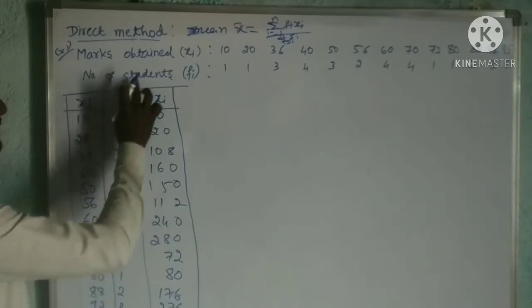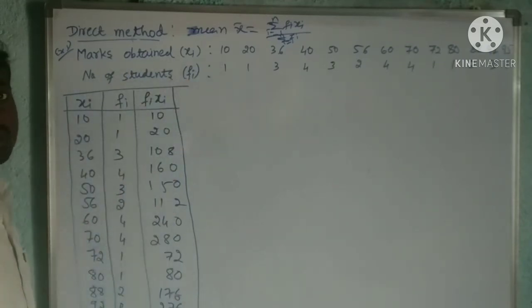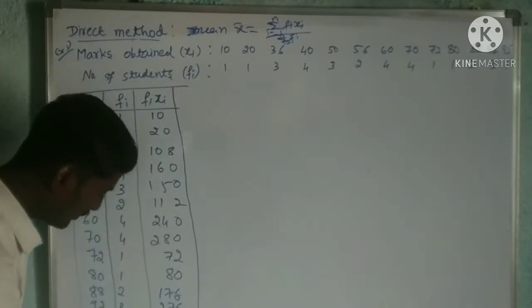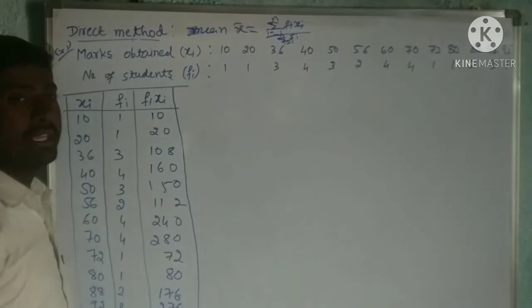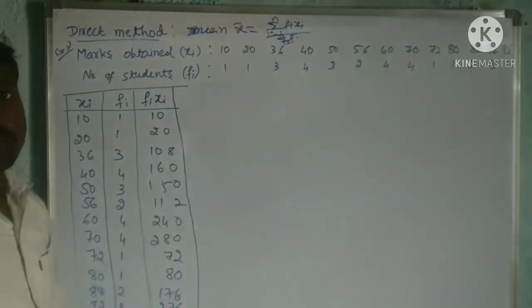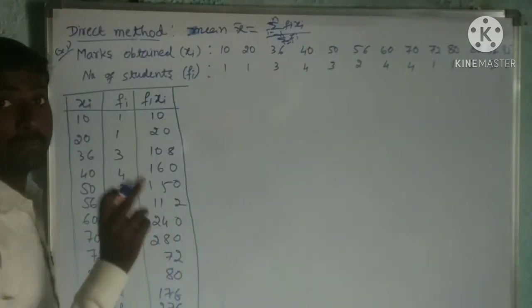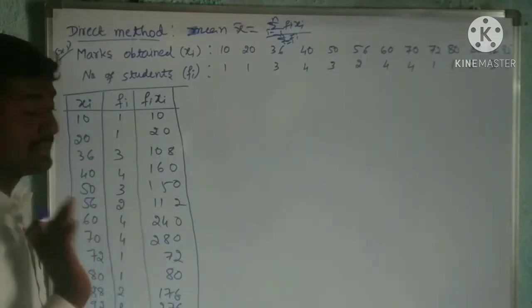Here fi is taken as the number of students. How many students are there? 30 students. So this is 30. Okay. Now we can find the mean of the given data by taking the formula, that too by the direct method.